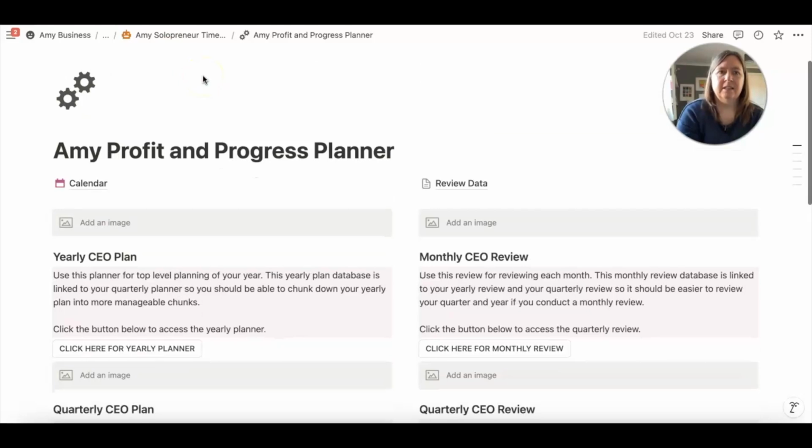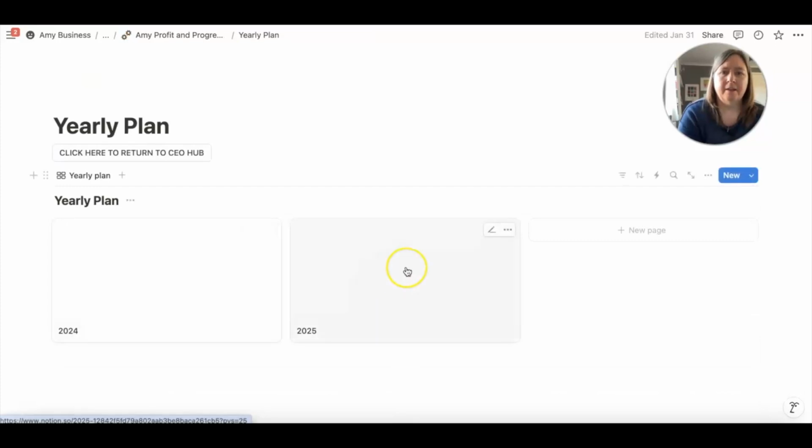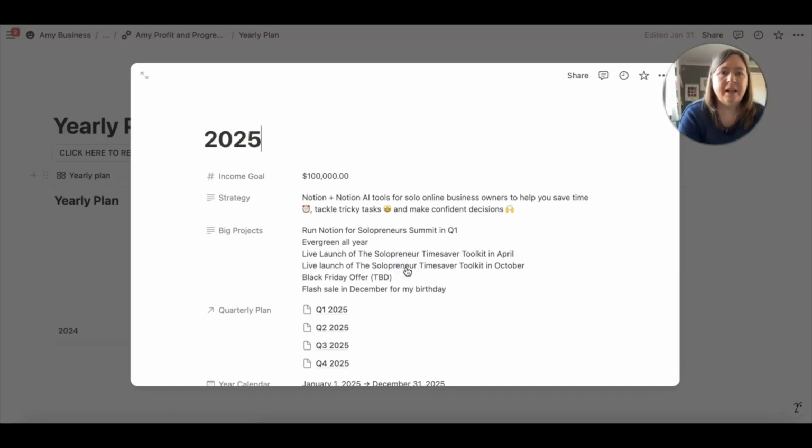Okay, so this is my profit and progress planner that I can use every year by creating a new entry. So I'm going to start on my yearly planner here. And I've already done my planning for 2025, but I'm just going to show you how I set this up. So I've put my income goal as 100,000, which is just a kind of round number. So I worked out that I wanted my yearly income to be £55,752.